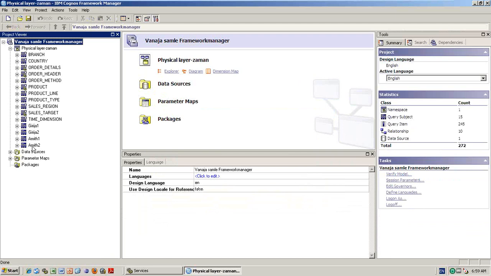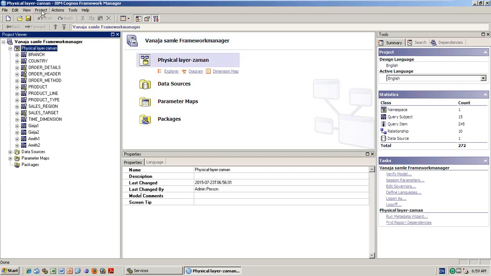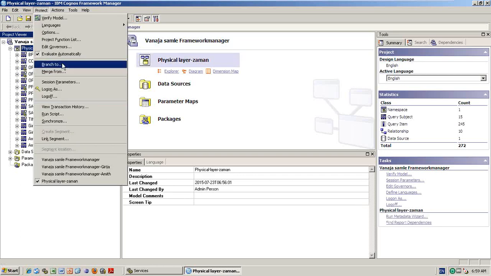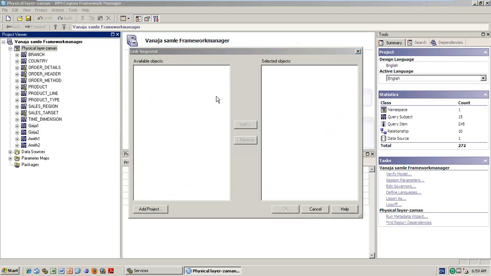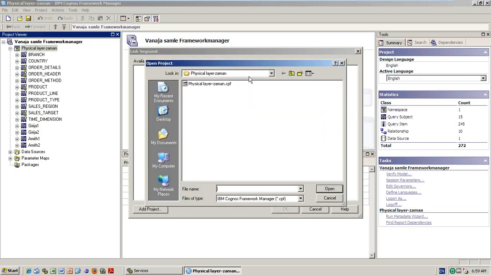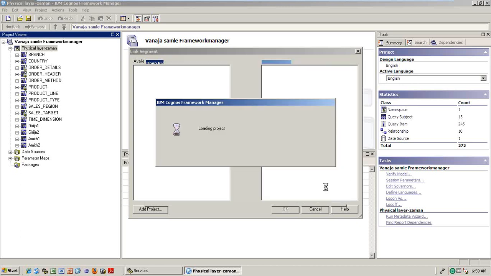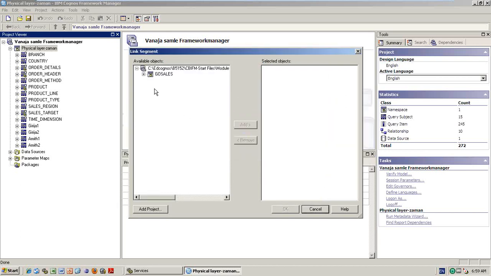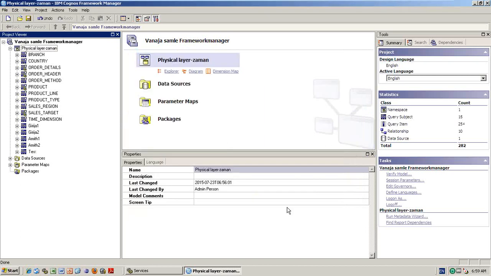So he gave the link, he gave the segment, right? You can link to the segment. So how to do that? Project, link segment. To whom you need to link? Vanaja sample framework manager. Select that package. And so this physical layer already exists, we just select it. Click OK. See, physical layer, Jaman. I am able to get test also here.